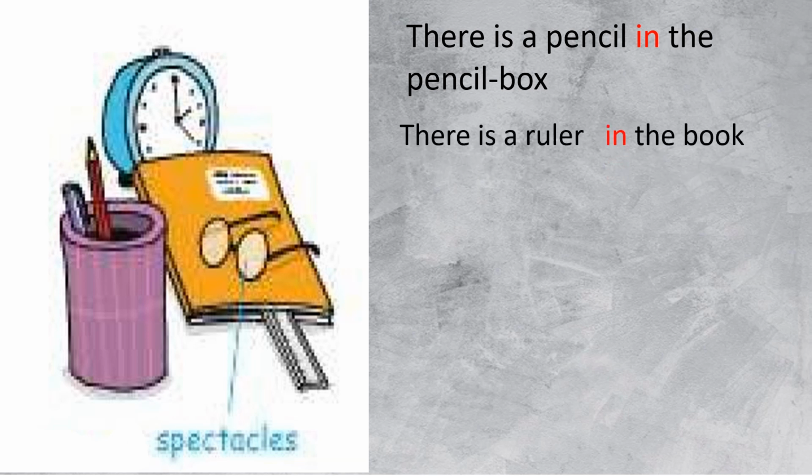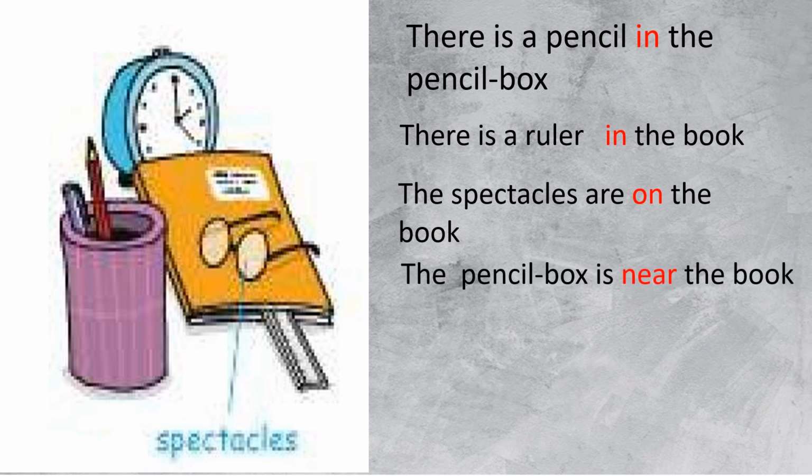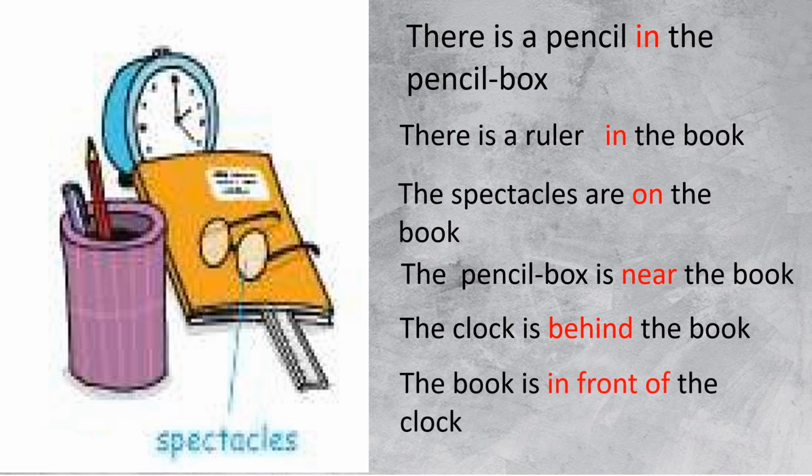There is a ruler in the book. The spectacles are on the book. The pencil box is near the book. The clock is behind the book. And the last one is, the book is in front of the clock.